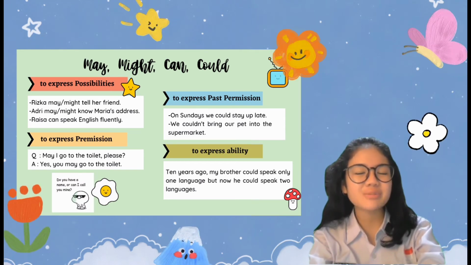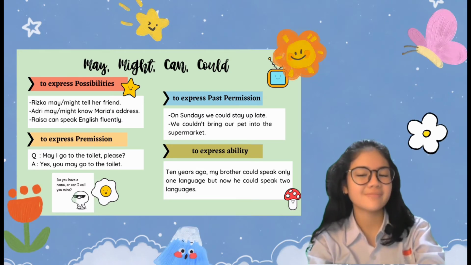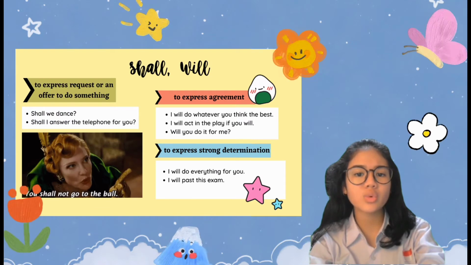The third one, to express past permission. On Sundays, we could stay up all night, so we change can to could, which is the past form of can. The last one, to express ability. 10 years ago, my brother could speak only one language, but now he can speak more than one language. The second one, shall and will, to express request or offer something.